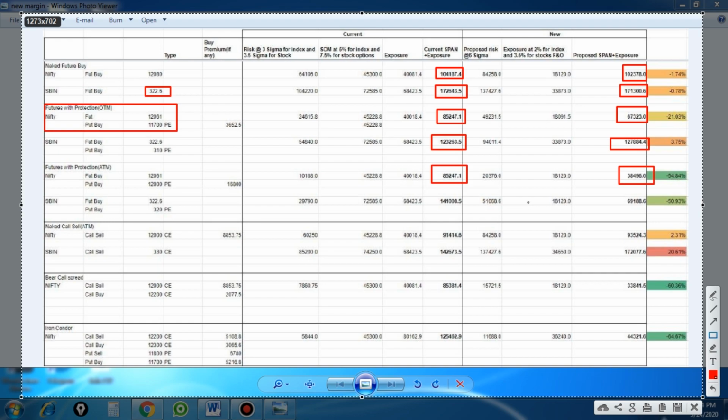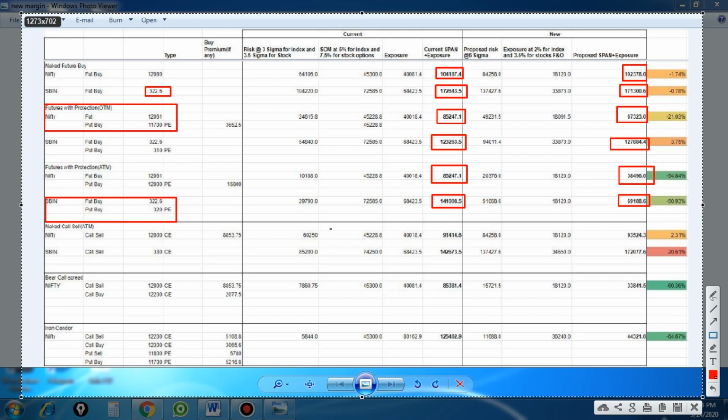So with this strategy, we now got a major drop in the margin, up to 54 percent. The same applies to stocks: if you are buying a future and at the same time buying a put option, it will give you the margin benefit. The initial margin is 1.4 lakhs, and now your margin is around 69,000, which is around 50% down.